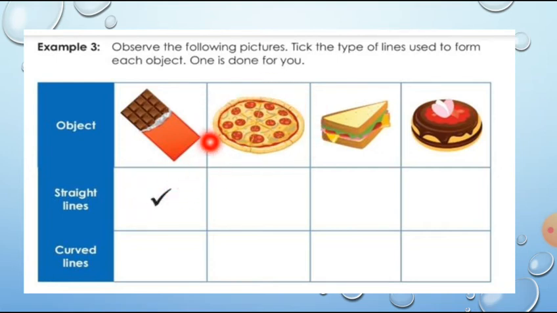Now the same way you look at the next one. It's a pizza, and the shape of this pizza is circle, isn't it? So which type of line is here? A straight line or a curved line? Yeah, to draw this pizza we need a curved line, isn't it? We have to use the curved lines. So the same way, the rest of these two pictures also you answer. Which type of line is used to form these objects? Children, this is a textual exercise. Everyone do it in your textbook itself.